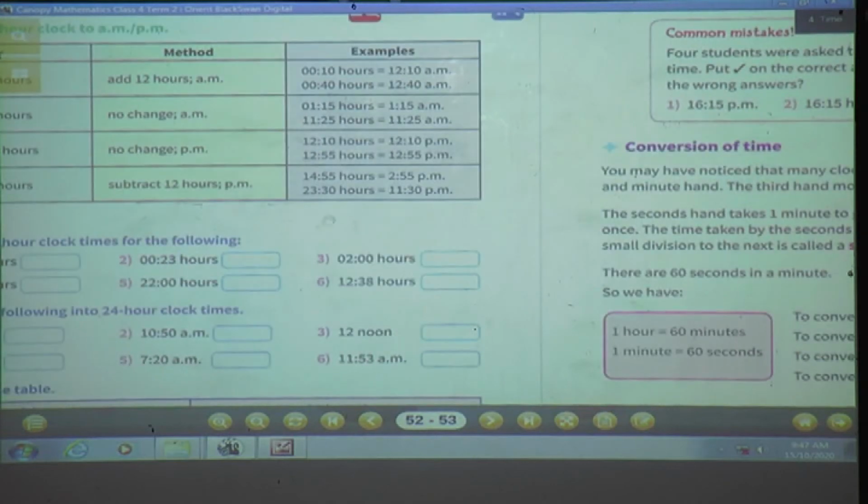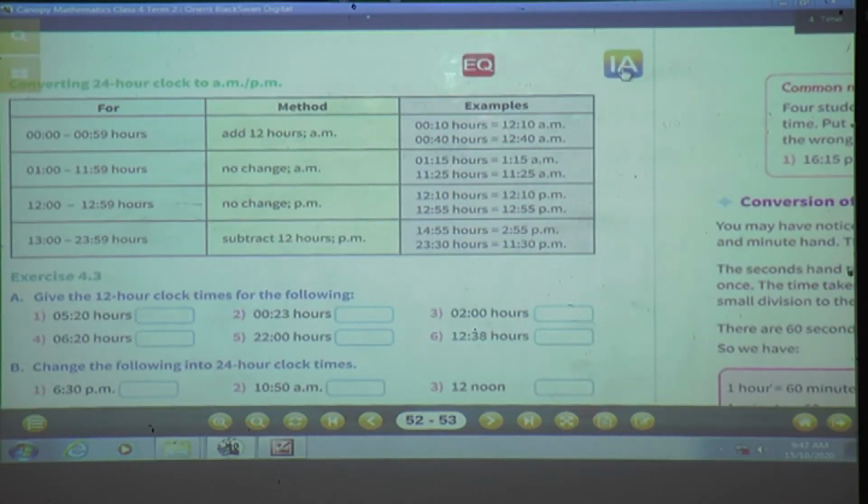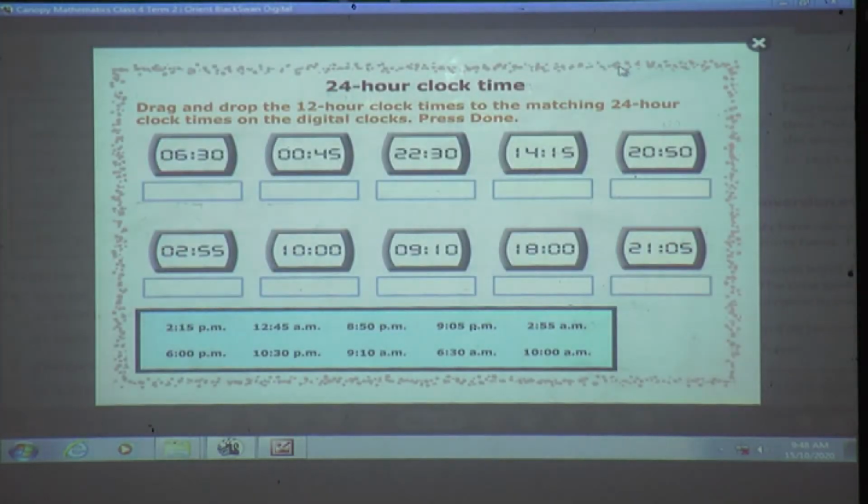Now, before solving our exercise 4.3, we will have some activity. See, 24 hours clock time. Drag and drop the 12 hours clock times to the matching 24 hours clock times on the digital clock and press done. We will see. See what they had given, 6:30. See, 6:30 will come in 24 hours only one time.